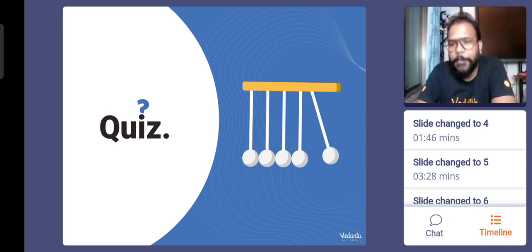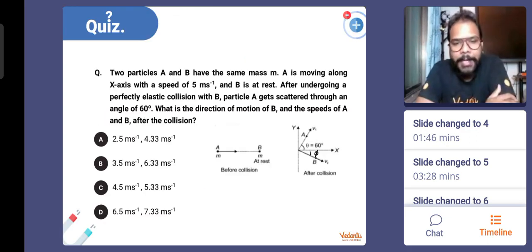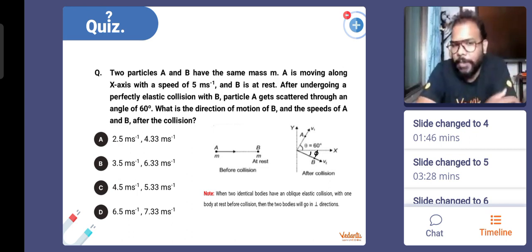I will keep on giving you hints, I will keep on helping you guys out. This is the first question. I've given you the diagram, I've given you the condition that you were supposed to remember, and it's a very easy question to start off with.